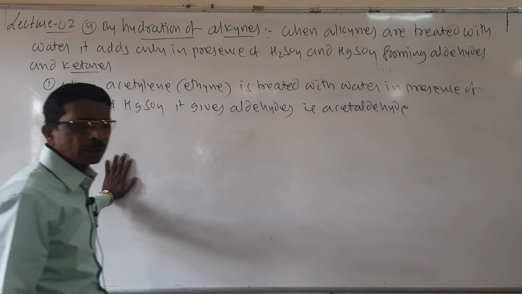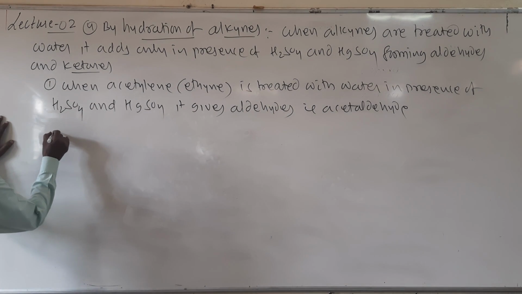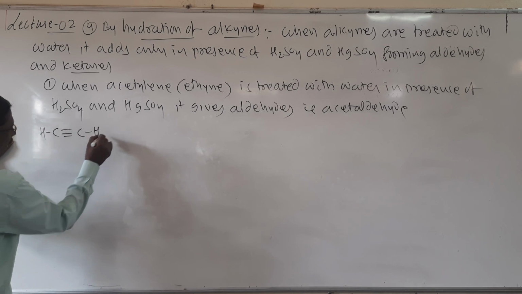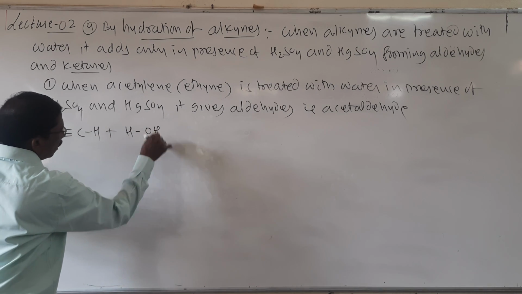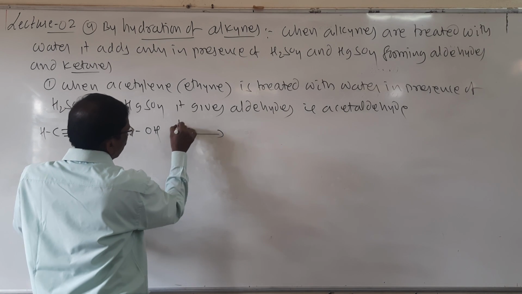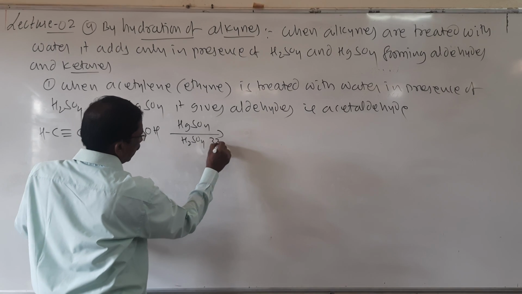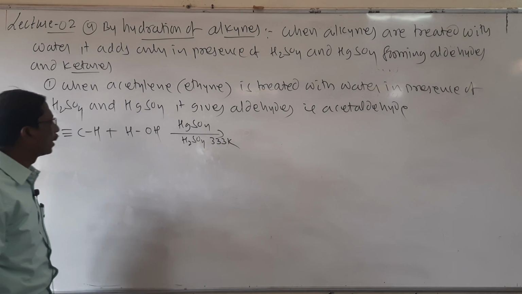Look here, students, I will write here. First I will write this: ethyne plus water in the presence of HgSO4 and H2SO4 at 333 Kelvin.